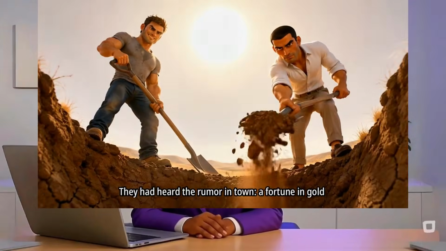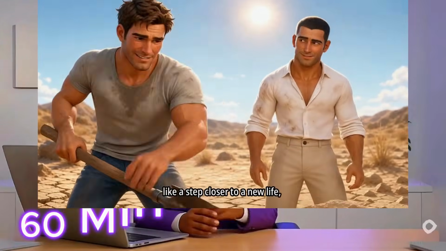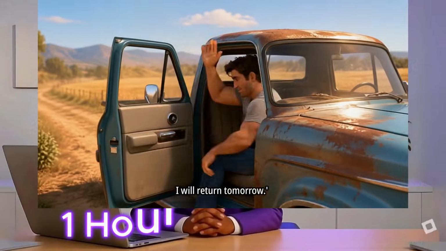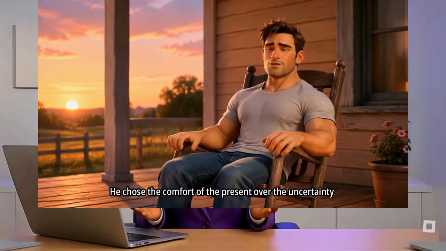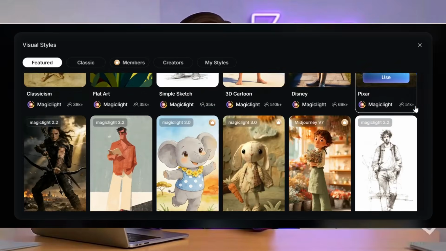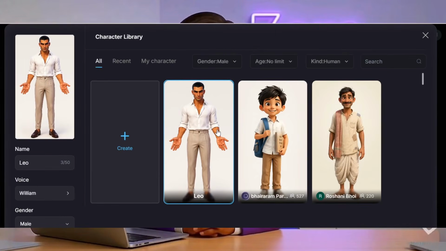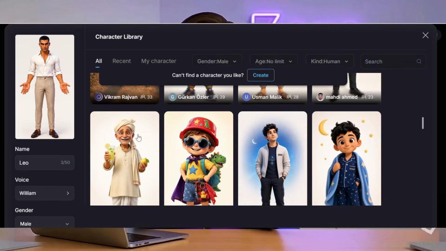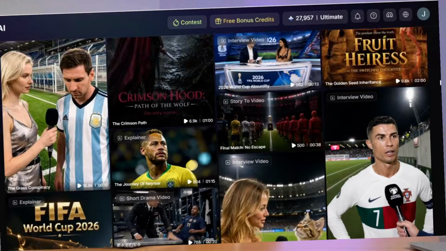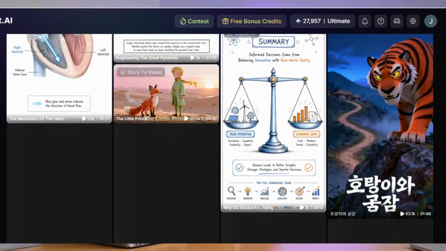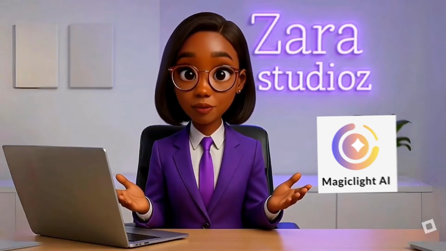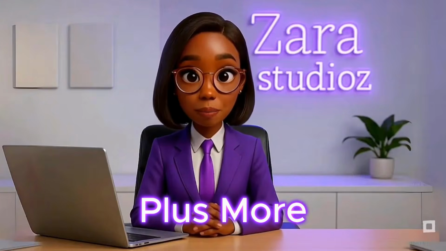If you're looking for an AI tool that can generate up to 60 minutes long video, yes, you heard that right. I mean, 1 hour long video that also has support for over 50 visual styles and 10,000 plus character assets with strong character consistency for stylized storytelling, can also automatically discover trending topics and publish videos for you, then MagicLight AI is your go-to platform for all I have mentioned plus more.